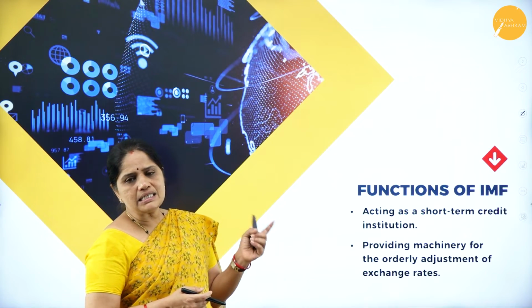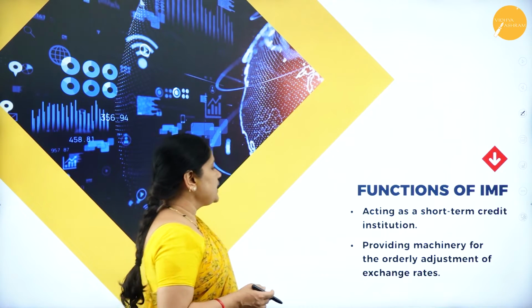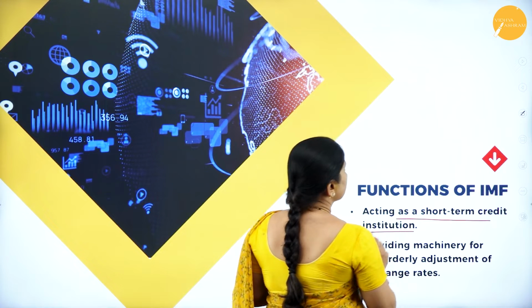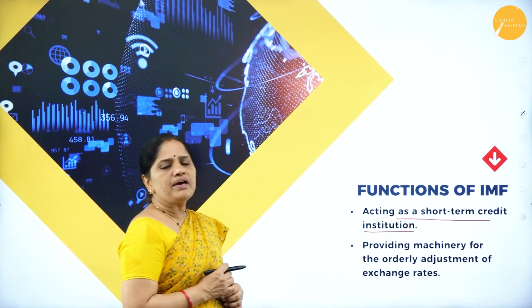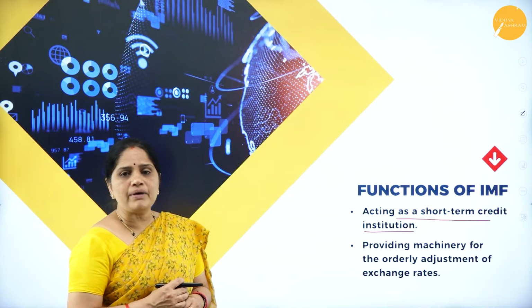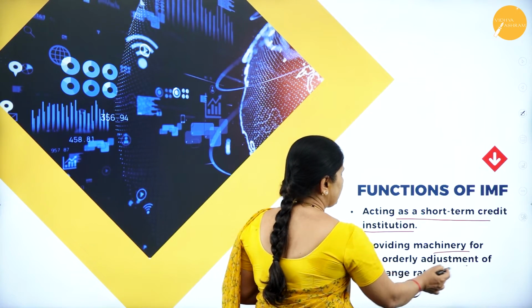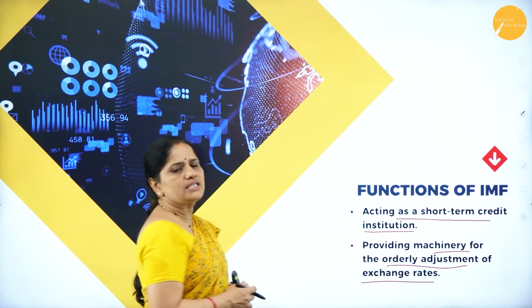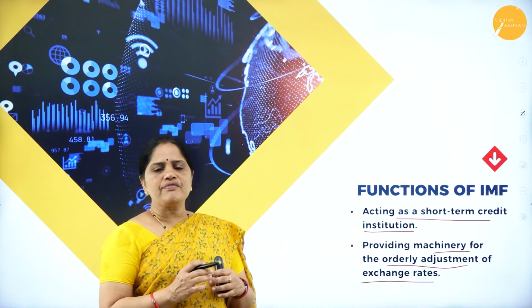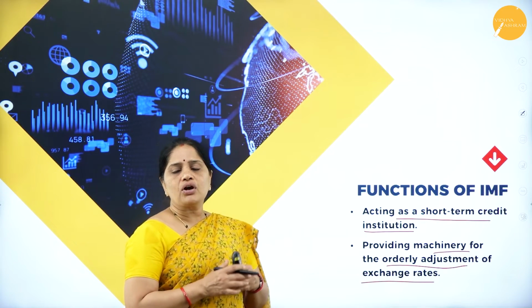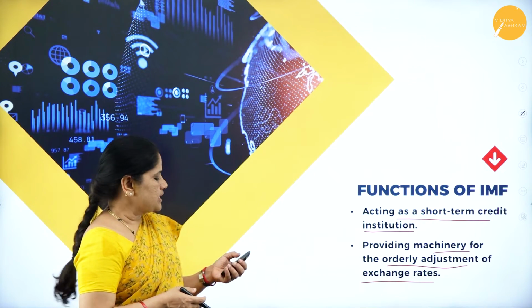Next, let us look into what are the functions of the IMF. It acts as a short-term credit institution. So the IMF extends credits to its member countries. Then it provides machinery for orderly adjustment of exchange rates. Since the IMF is the facilitator for foreign exchange, it provides machinery for adjustment of exchange rates also.